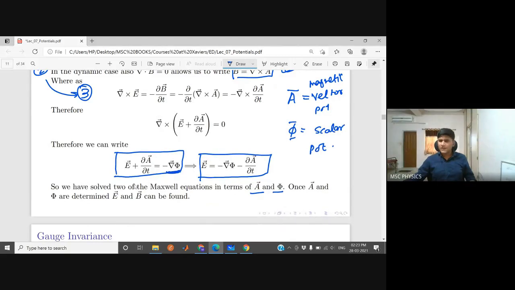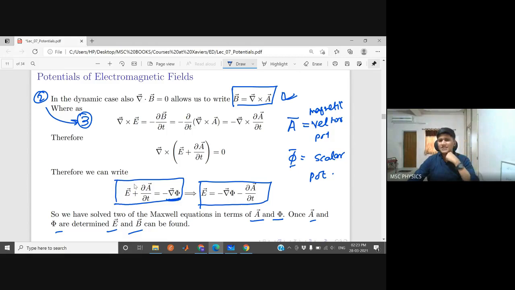If we know A and phi, we can determine E and B, but still these are coupled equations. Just solving two equations does not mean we have solved all four, and to know everything about the system we need to solve all four equations together. So our purpose now is to put this value of E and B in the other two equations, equation number 1 and equation number 4, and check where it is leading. That is what we want to see.